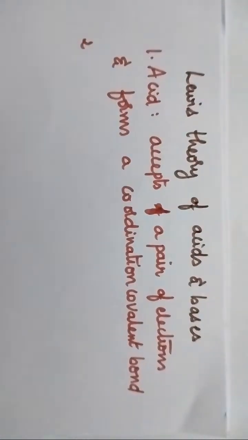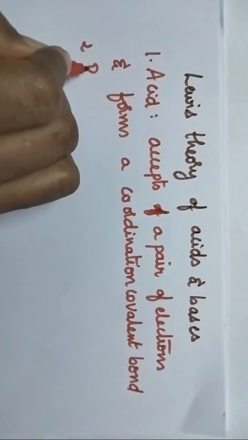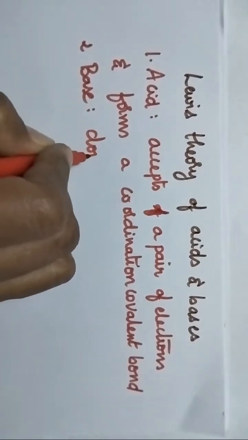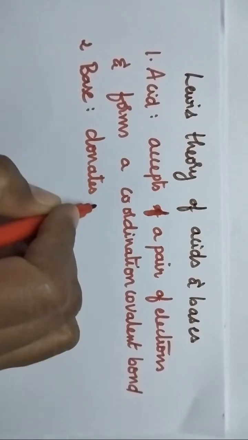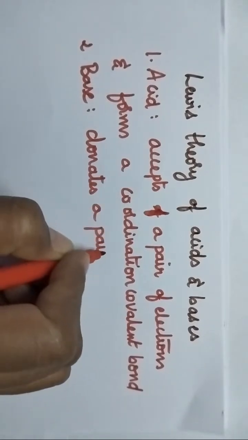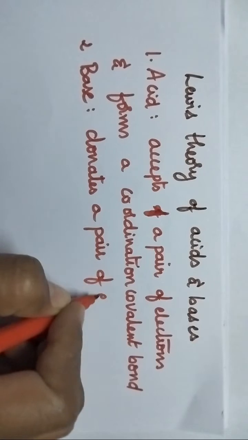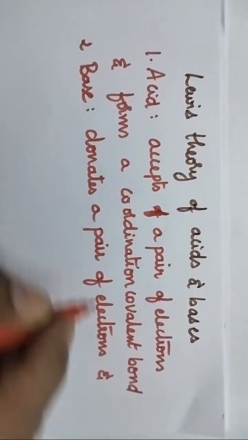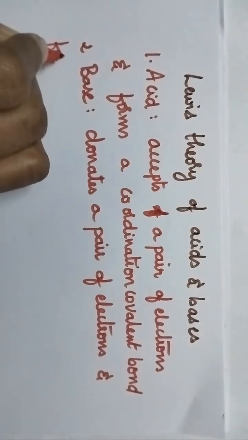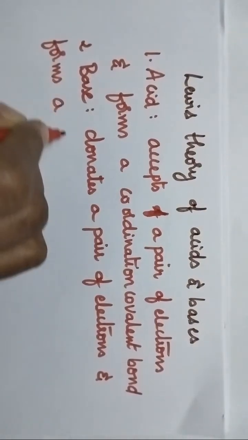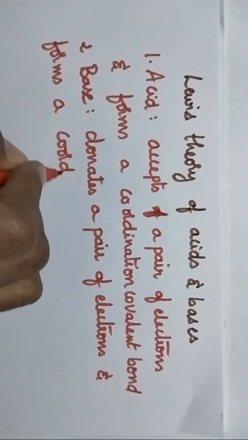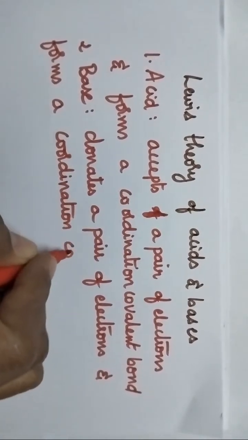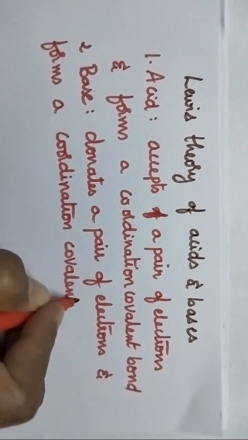Moving to the base, a Lewis base is a substance that donates a pair of electrons and forms a coordination covalent bond.